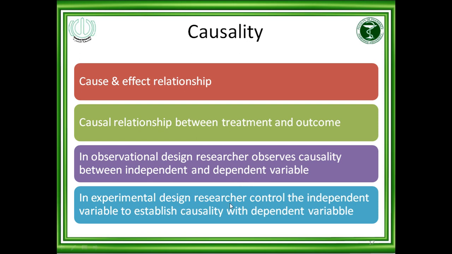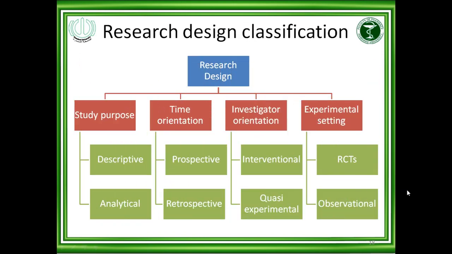In experimental design research, you control the independent variable to establish causality with the dependent variable. For example, the independent variable is the drug, and you determine whether it causes the effect on the dependent variable, whether it is reducing the blood pressure or not.